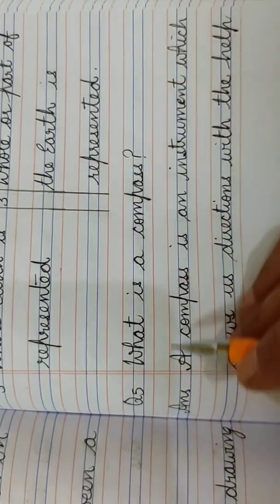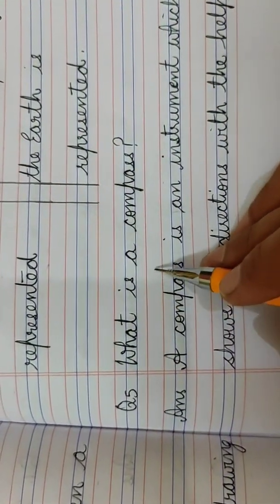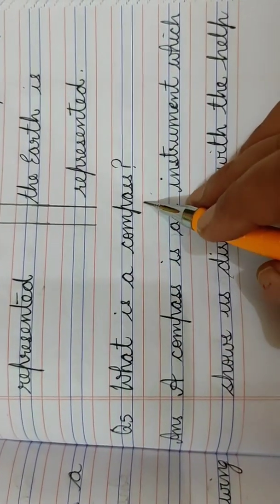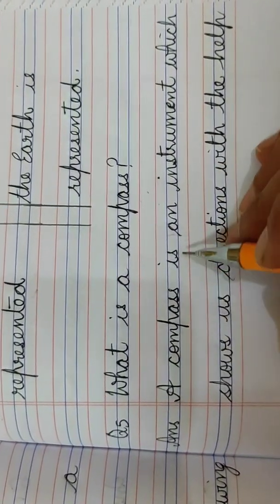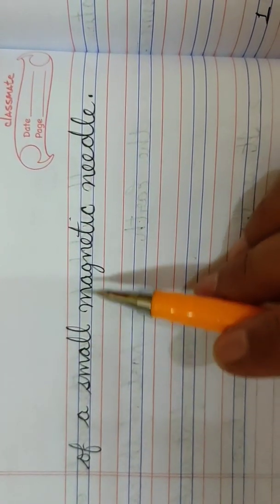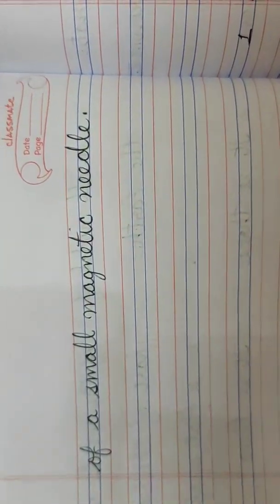Now let's move on to question number 5. What is a compass? A compass is an instrument which shows us directions with the help of a small magnetic needle. I will show you the answer once again.